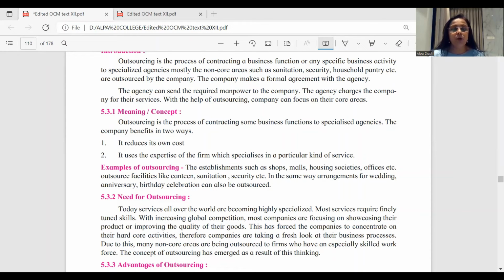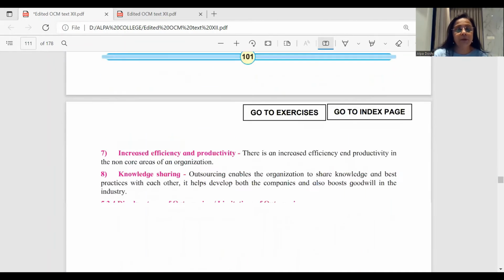Don't put it in the form of paragraphs. So whatever you are writing, say for example, meaning, or you're giving example, or you're giving need of outsourcing, whatever part you're mentioning, give it a title and then explain. Your justify answer should turn out very clear. So this is what you have in your chapter number 5.